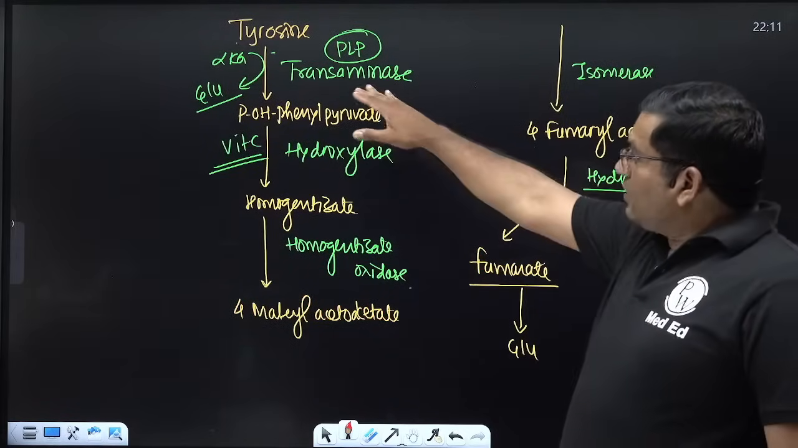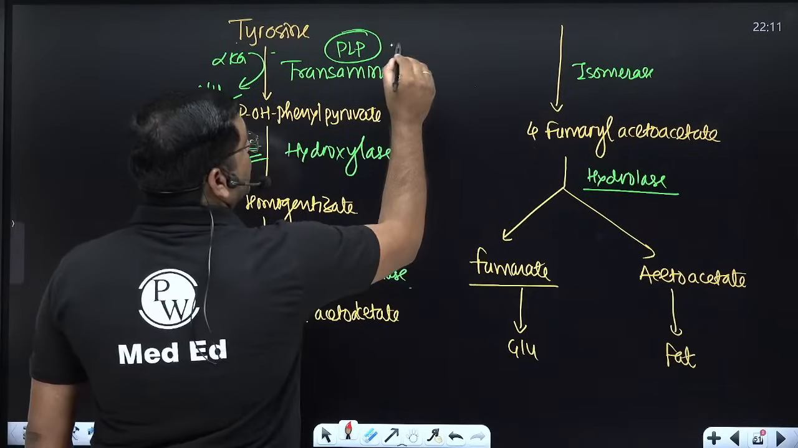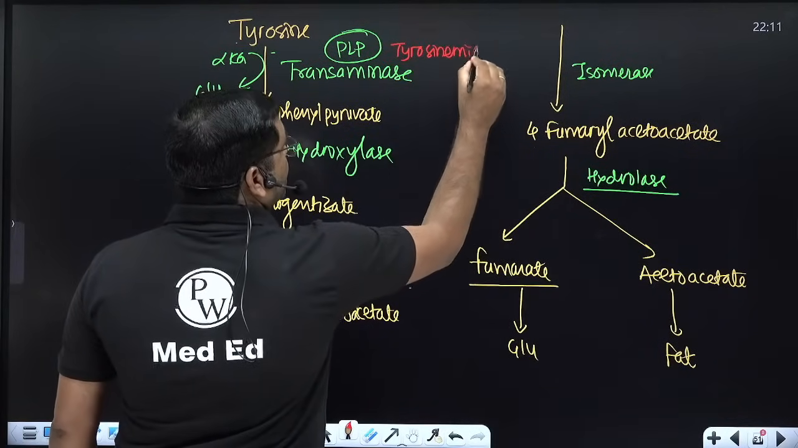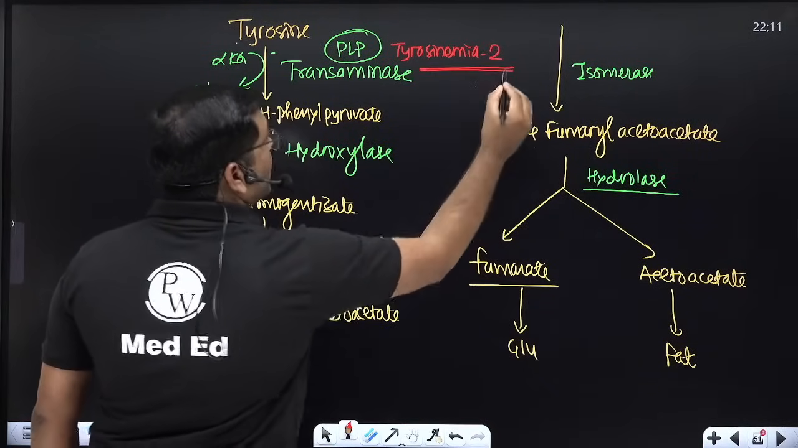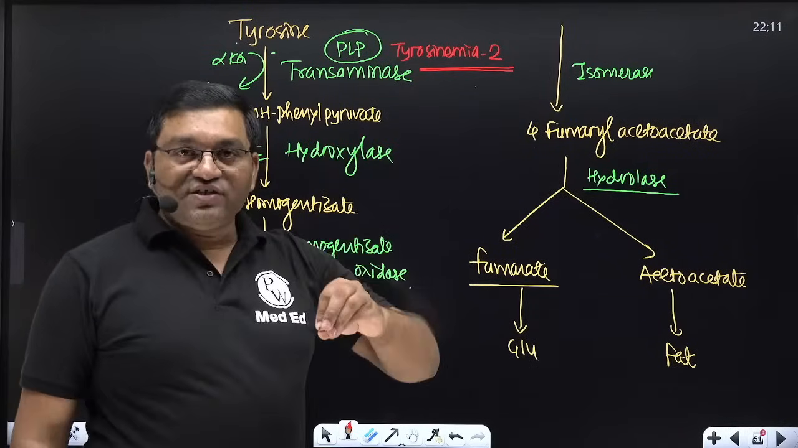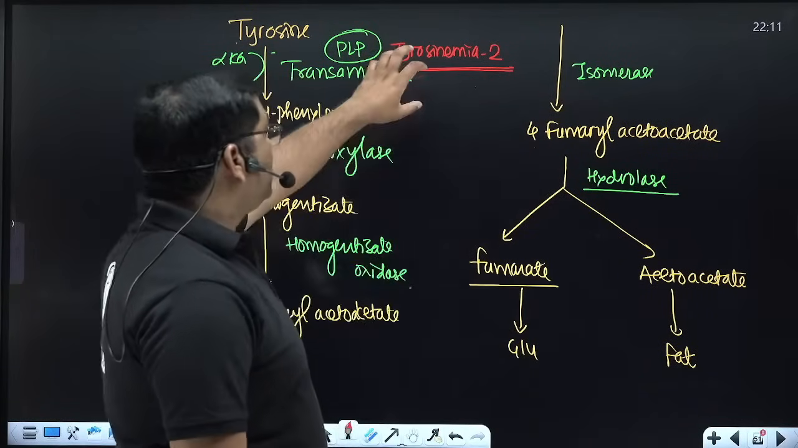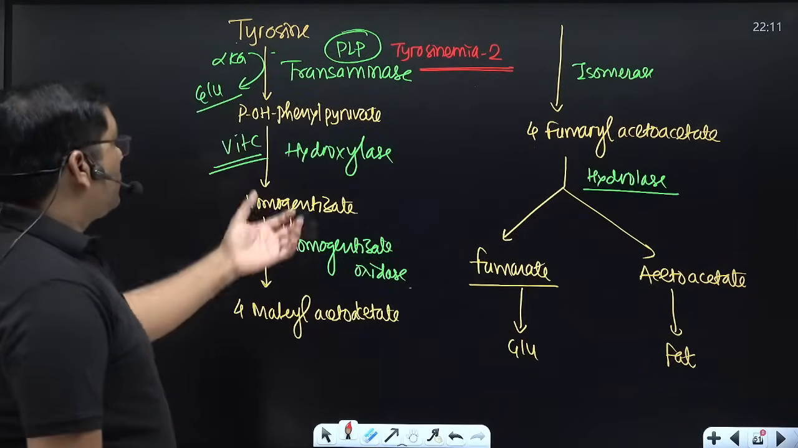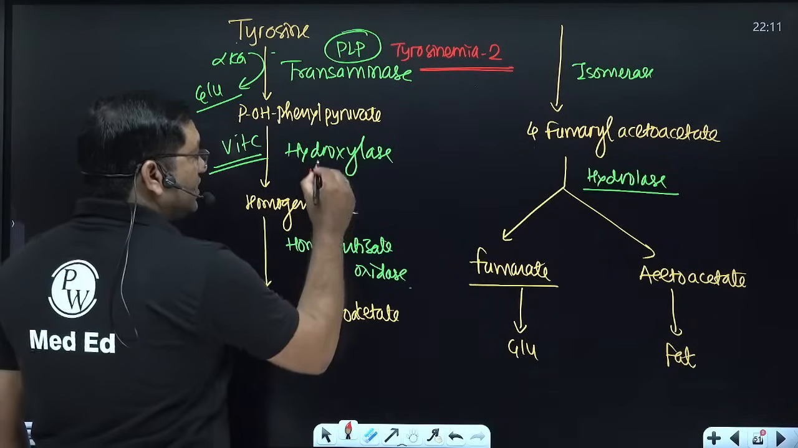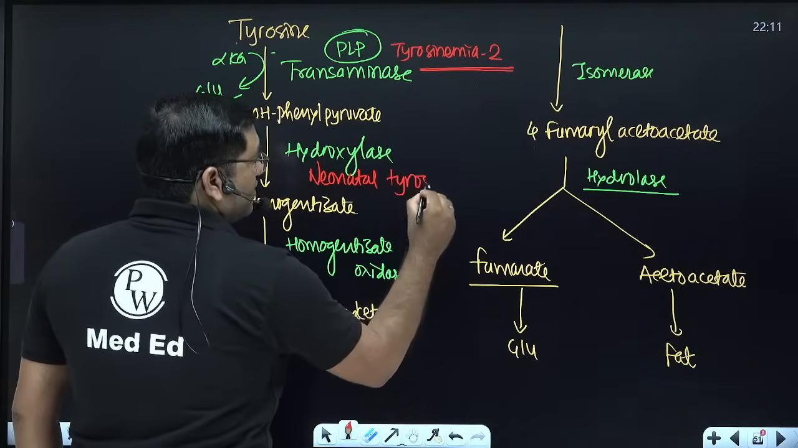Now tyrosine transaminase, there are two T's, tyrosine transaminase. Its deficiency causes tyrosinemia type 2. It is also known as Richner-Hanhart syndrome. There is oculocutaneous manifestation, there is rash, and there are ocular lesions in this disease, that is tyrosinemia type 2. Deficiency of para-hydroxyphenylpyruvate hydroxylase causes neonatal tyrosinemia.